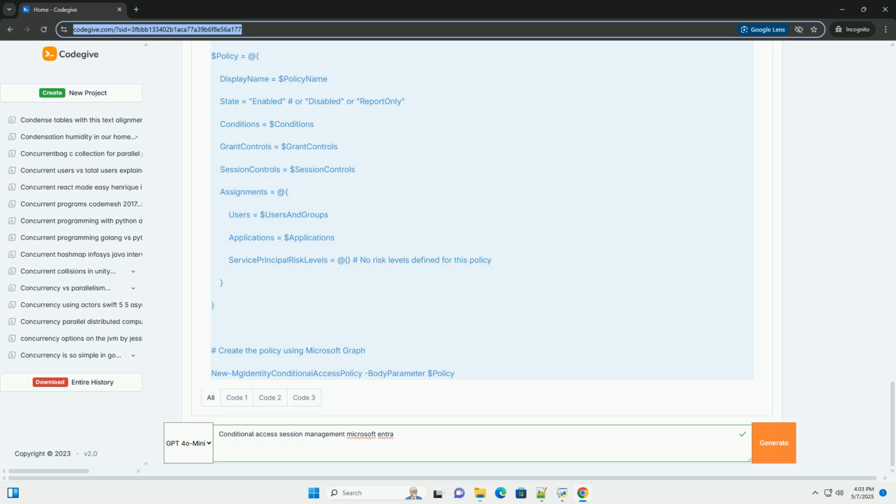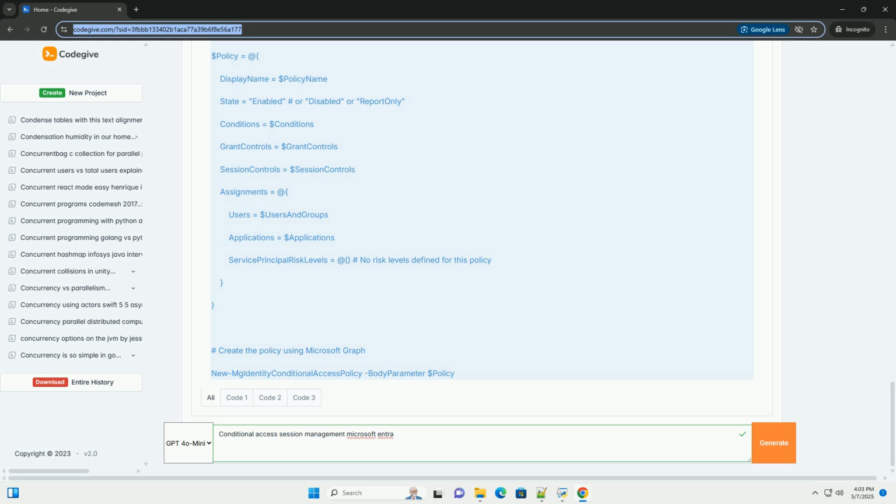Continuous Access Evaluation, CAE: a feature that continuously monitors user activity and re-evaluates conditional access policies throughout the session. If a user's risk level changes or their device becomes non-compliant, CAE can trigger immediate actions, such as revoking access. Microsoft Tunnel: a VPN solution tightly integrated with Microsoft Endpoint Manager, Intune, for managing access to on-premises resources. Session controls can be configured to work with Tunnel.